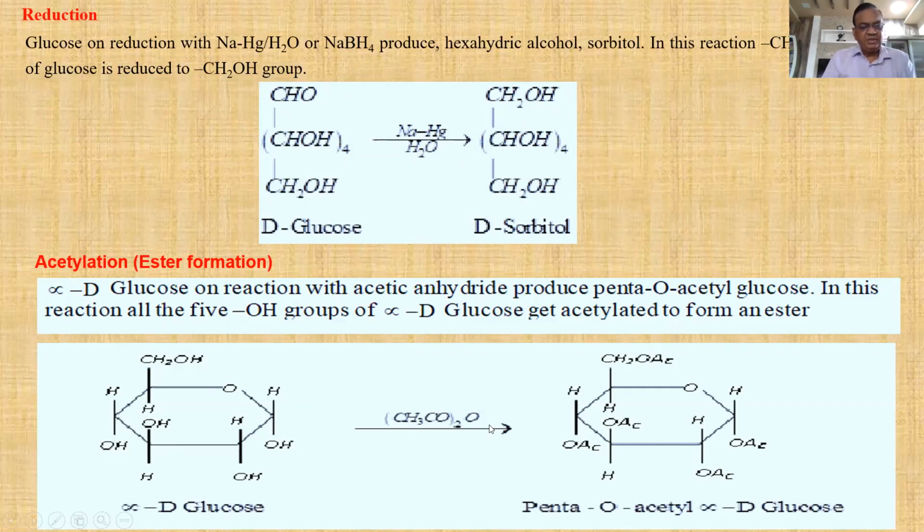Glucose on acetylation with acetic anhydride. This is the formula for acetic anhydride, (CH3CO)2O, or acetyl chloride, gives penta-acetyl glucose. See, in each OH, H is replaced by Ac. Ac means acetyl group, COCH3. And that's why penta-O-acetyl alpha D glucose, or penta-acetyl derivative of glucose. So each OH's H is replaced by the acetyl group, Ac, COCH3. This is what happens. It indicates that 5 OH groups are present in the structure of glucose.